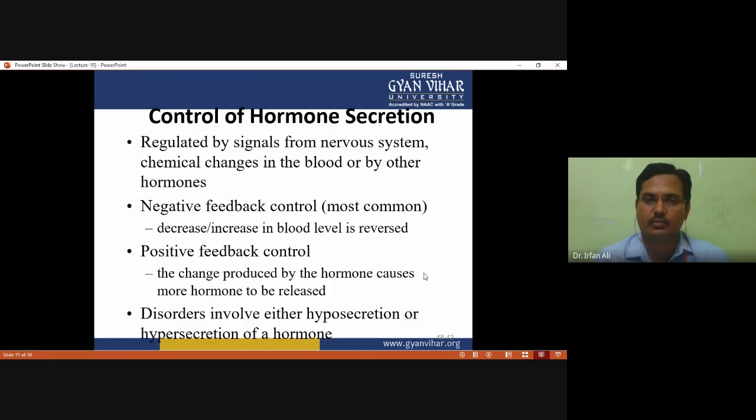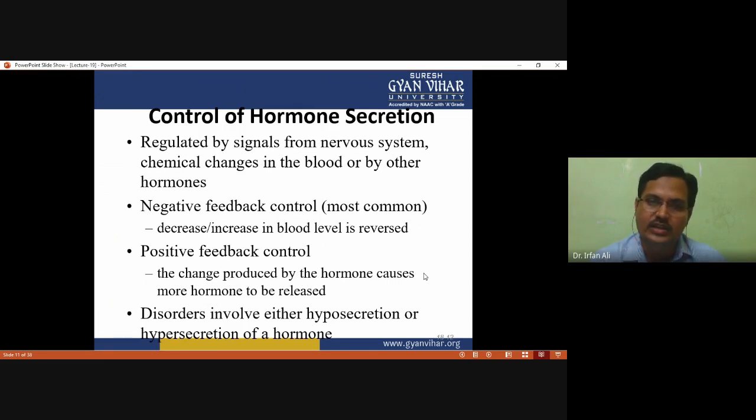And how does hormone secretion have to be controlled? Regulated hormone secretion is controlled by signals from the nervous system, which is called the neural mechanism, by chemical changes in the blood, or by other hormones. So there are three ways by which the control of hormone secretion takes place. The first one is the neural mechanism. The second one is negative feedback control, which is the most common.